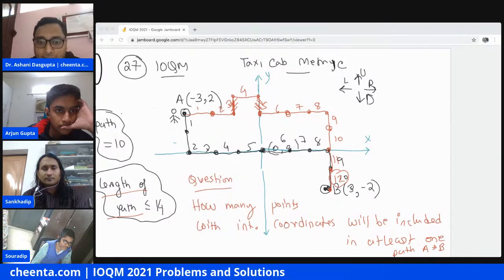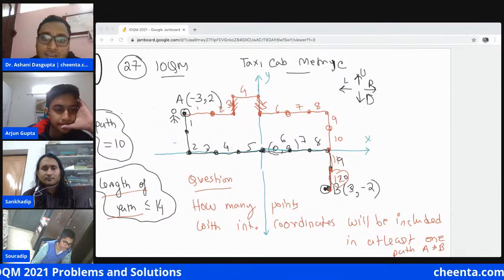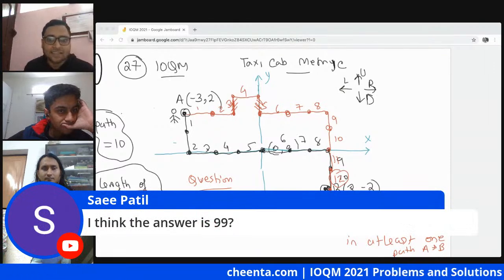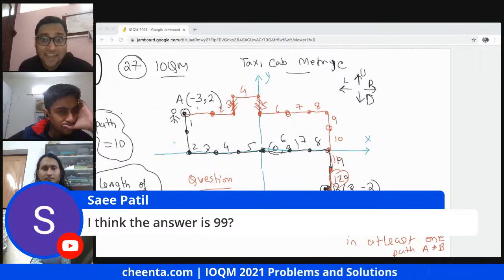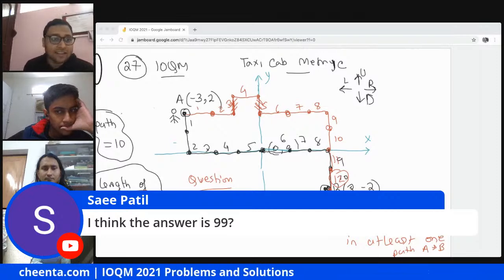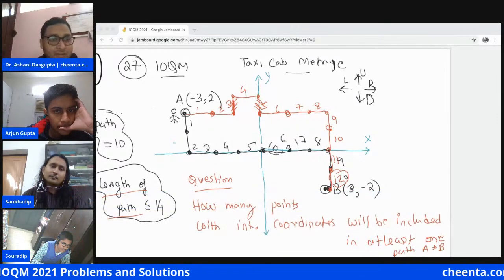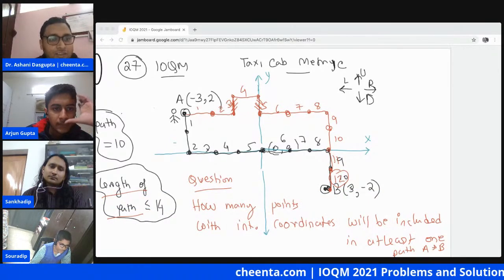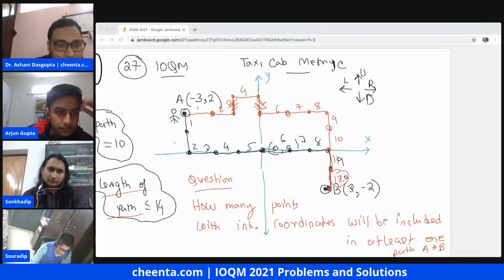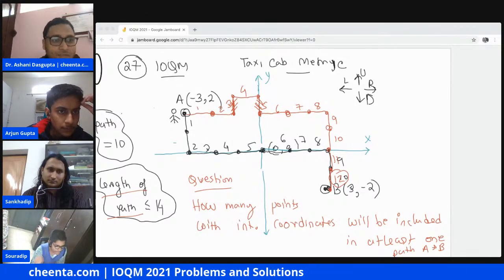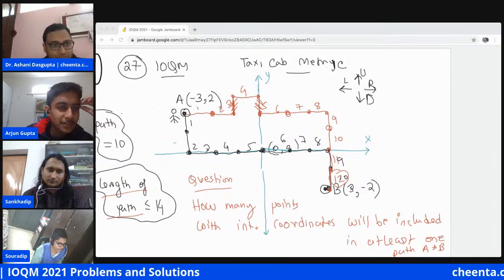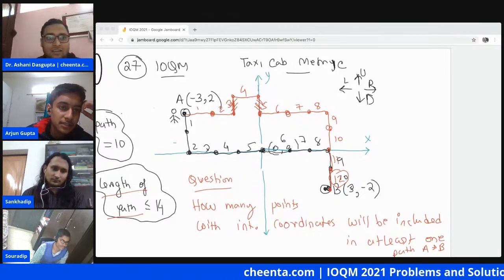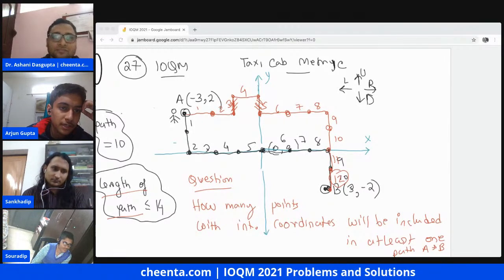Sai, our student, is saying the answer is 99. Anyone else have an idea for the answer? Maybe Arjun, what answer did you get? Shaurodev, did you get any answer for this question? In the exam, I had actually skipped this question. I took the point to be different, but the answer Srijit sir has given on the WhatsApp group is 87.